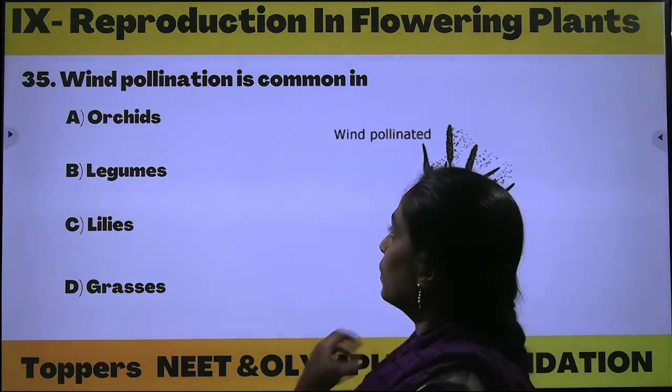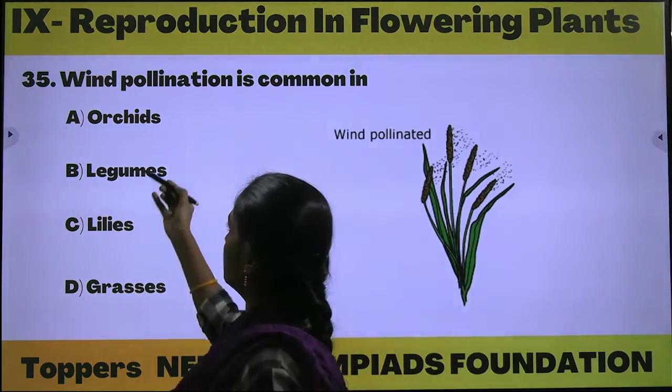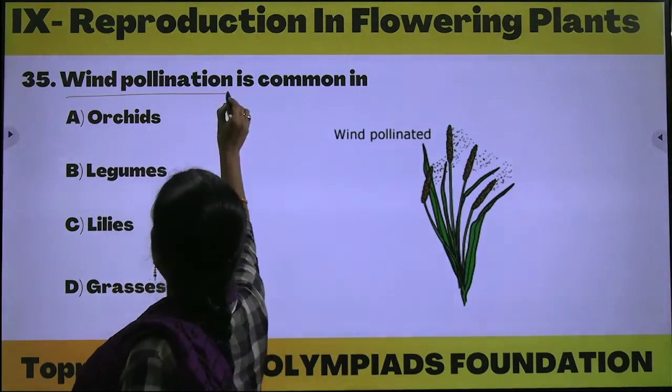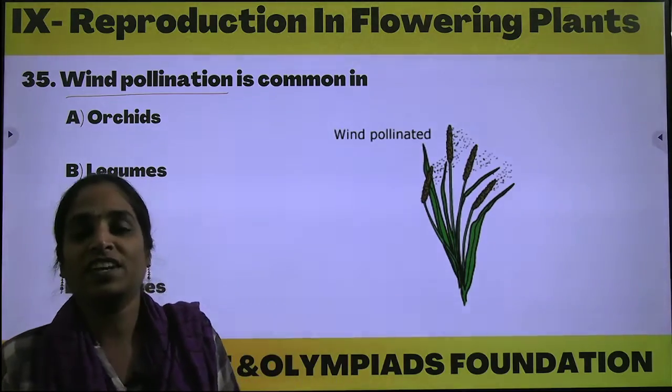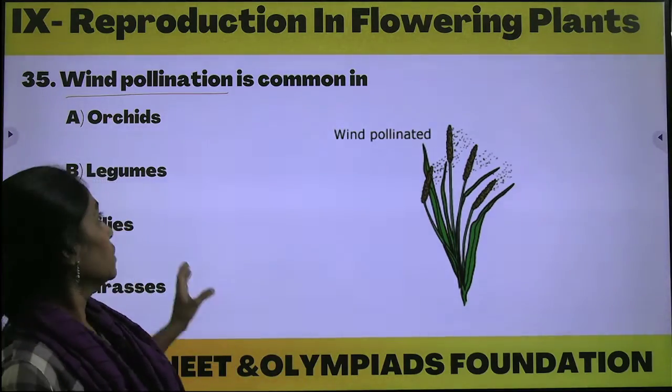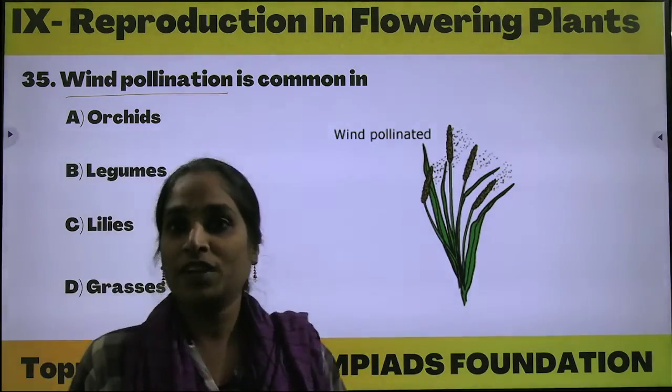What is given? Wind pollination is common in. What is wind pollination? Pollination through the wind. For each and every type of pollination the agents will be different. So here he is asking in which kind of plants wind pollination is common.